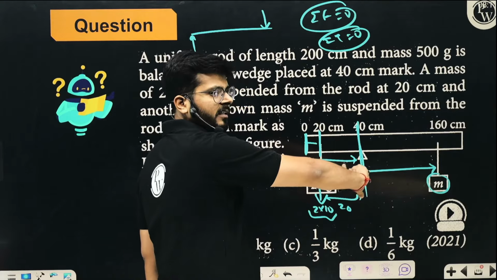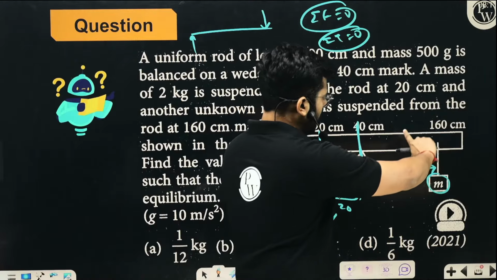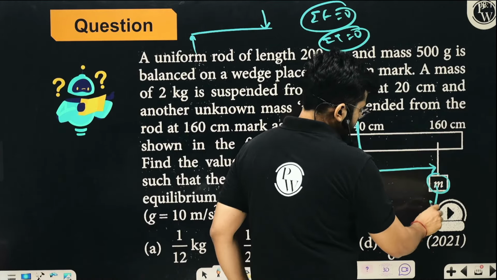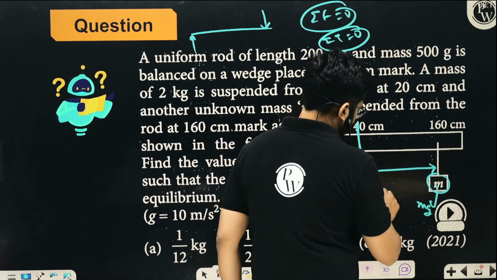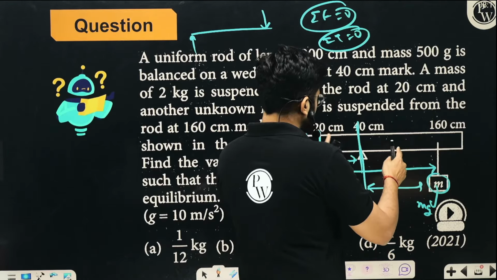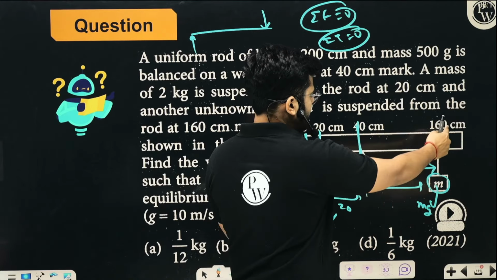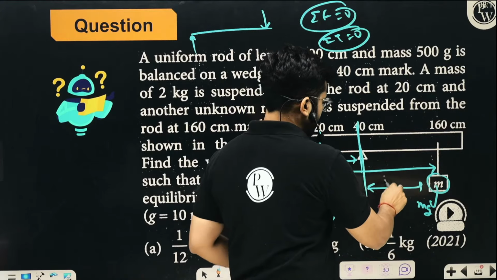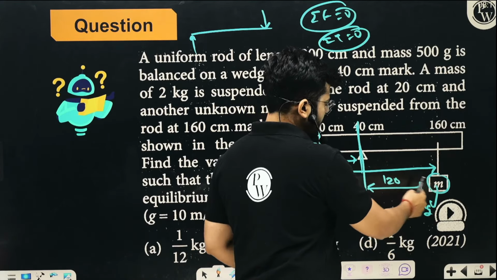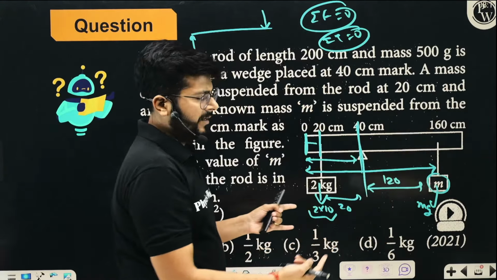The torque on the other side is mg, and that distance is 160 minus 40, which is 120. So mg into 120.